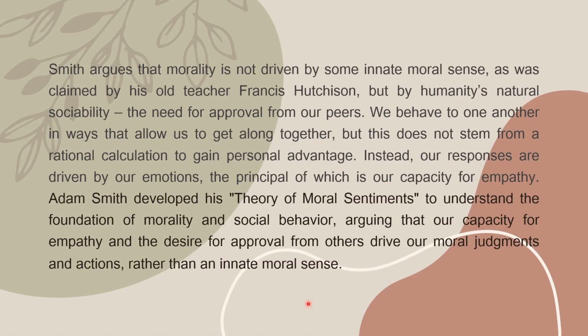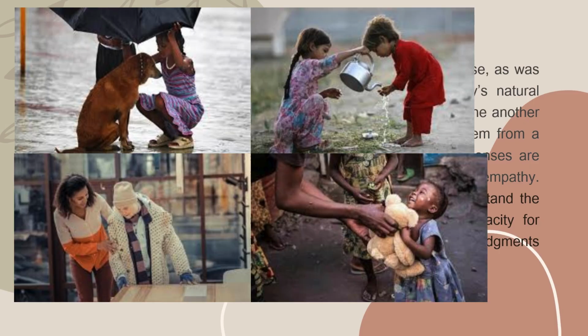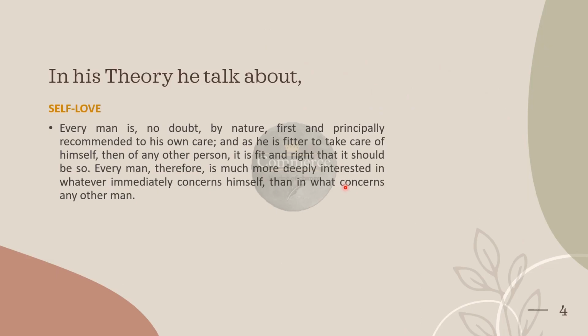So here he argues that our capacity for empathy and a desire for approval from others will drive our moral judgments and actions. But these moral judgments and actions will not be due to innate moral senses. They will be due to the capacity for empathy and the desire for approval from others. In this theory, he has talked about some terms related to it, and we will see what he said in this slide and the next slides.